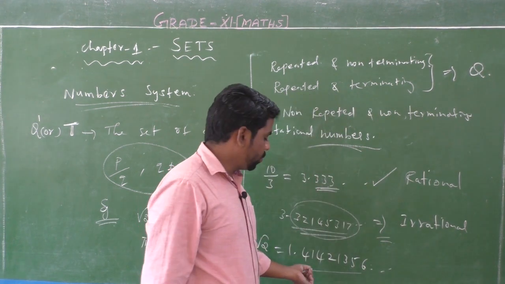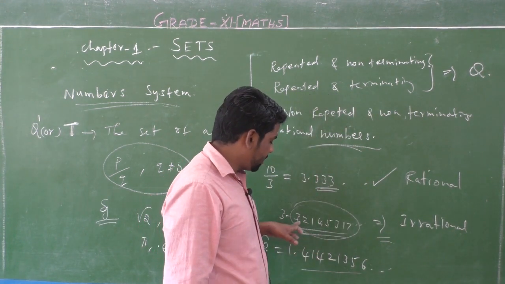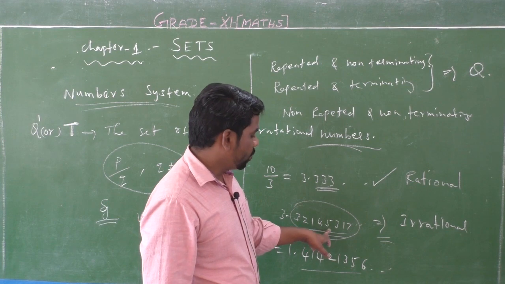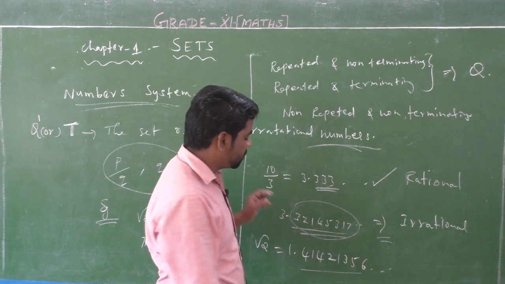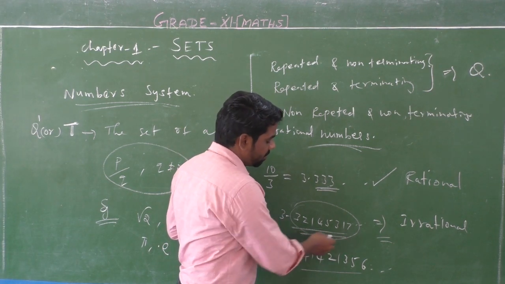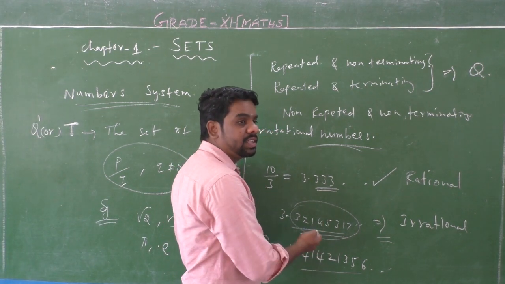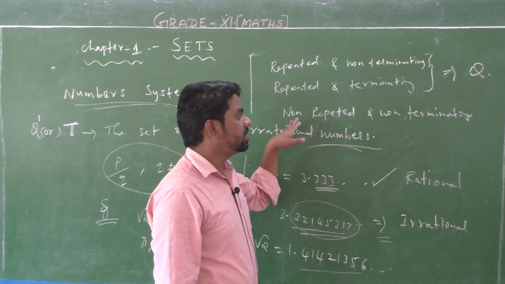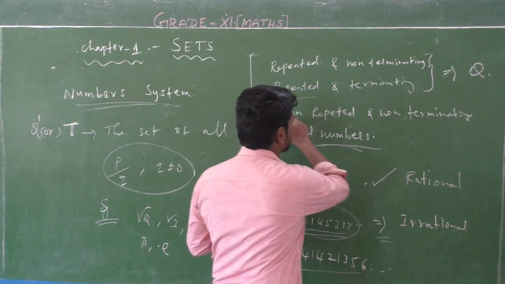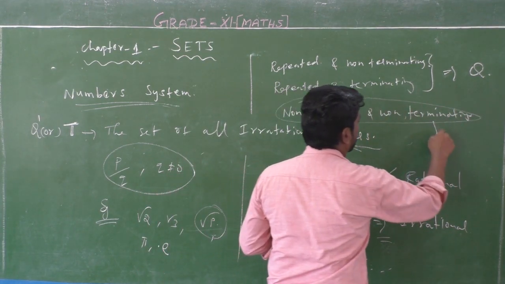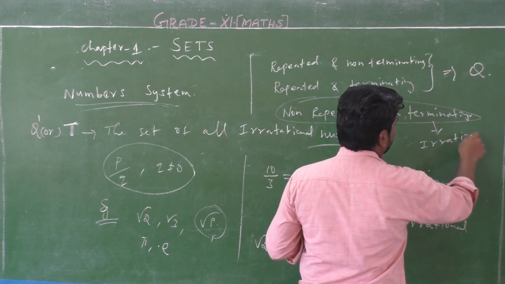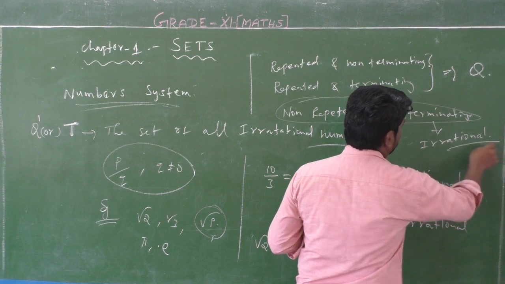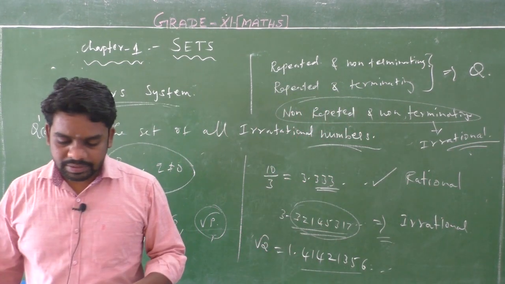Here the decimals 4, 1, 4, 2, 1, 3, 5, 6 and 3.3214531 7, these two numbers are irrational numbers. Listen students, here the decimal place digits are different and non-terminating. So only non-repeated and non-terminating numbers are called irrational numbers.